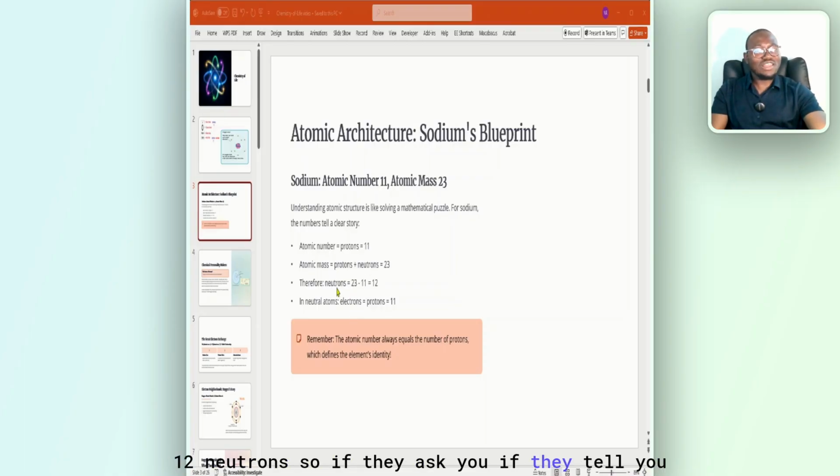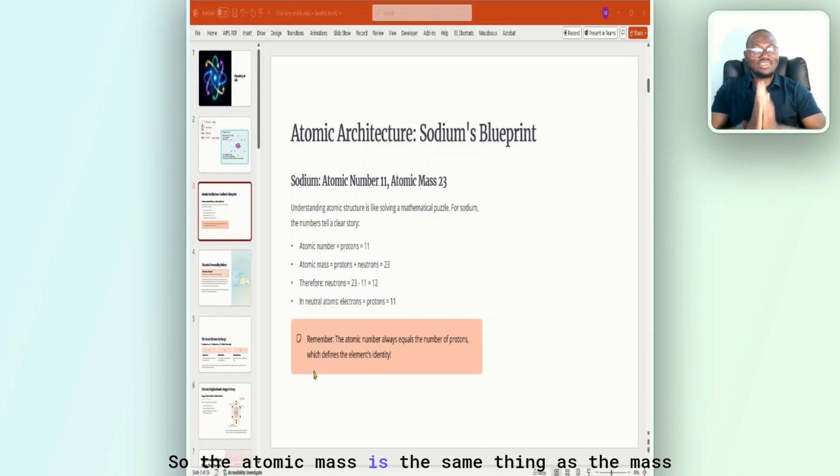So if they tell you the atomic mass of sodium is 23, and they ask you to find neutrons, what do you do? You just subtract 11 from 23, because you already know the protons, and you know that atomic mass is the same thing as the mass number, which is the sum of the number of protons and the number of neutrons in a nucleus.